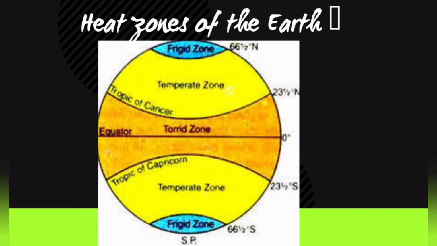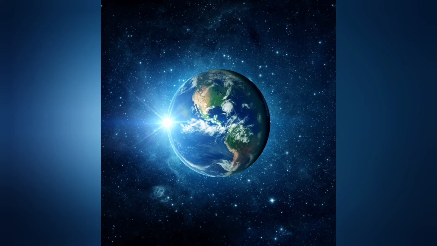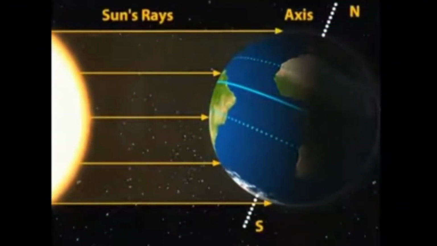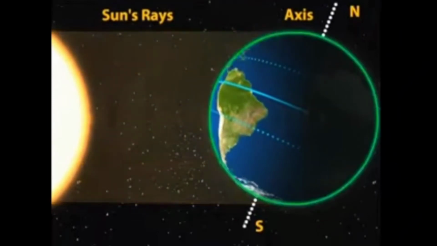There are two major reasons for the difference in temperature, and thereby climate and weather, from place to place. Because of the temperature, the climate, the weather, everything changes. So the reasons are mainly the shape of the earth and the angle of the sun's rays. These are the two major reasons for this difference.